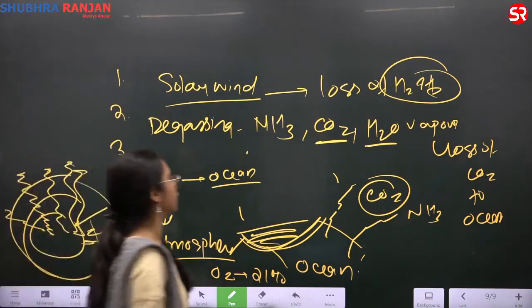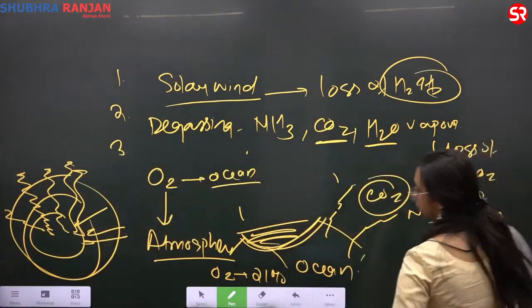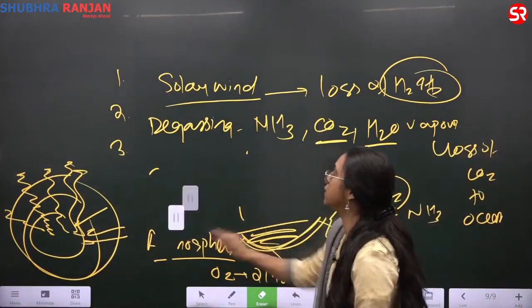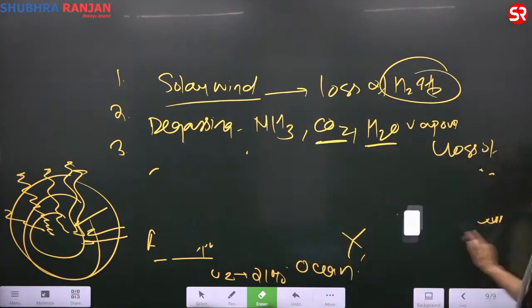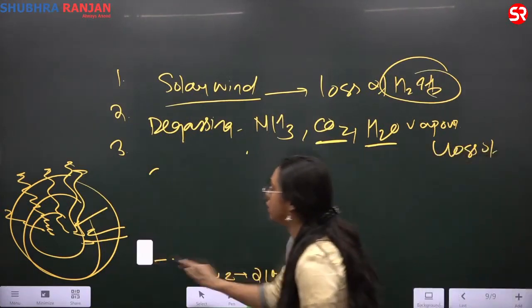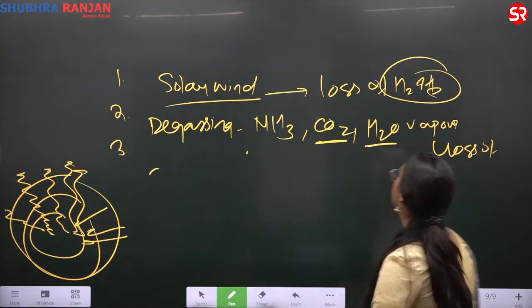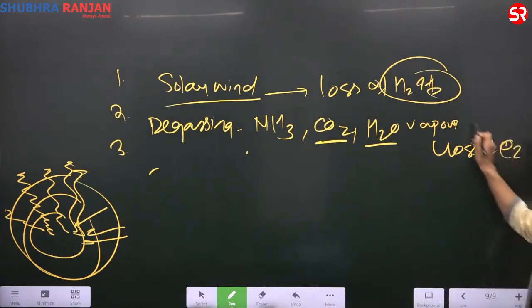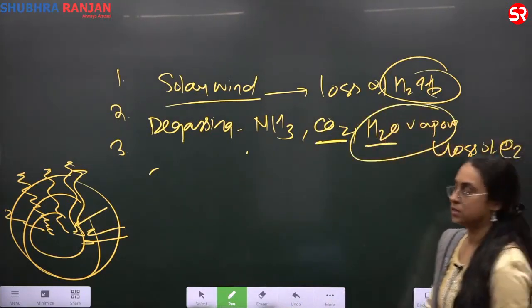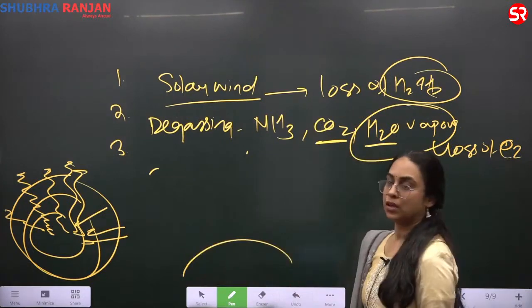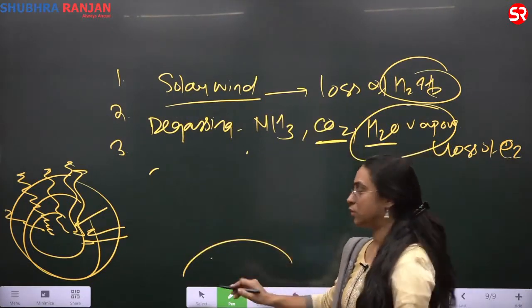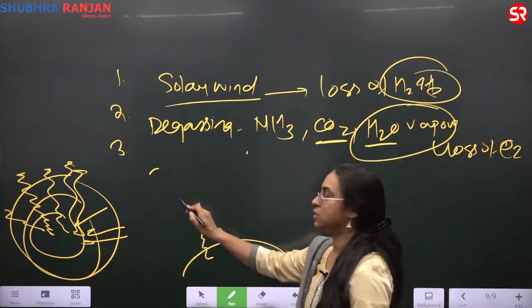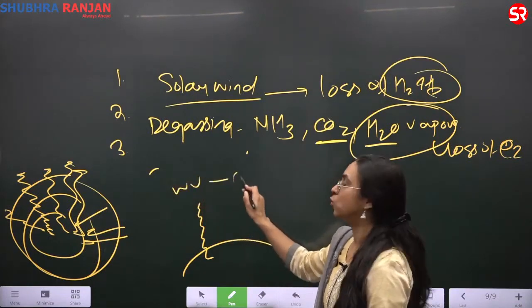So what is the first stage? The first stage was solar winds, loss of hydrogen and helium. The second one was the loss of CO2. Why CO2? Because see, this is your earth's surface. There is a process, your water vapor rises. As the water vapor rises, it will cool.